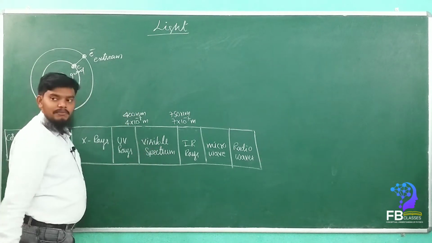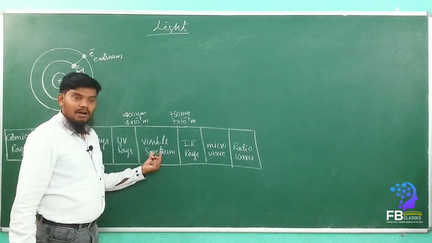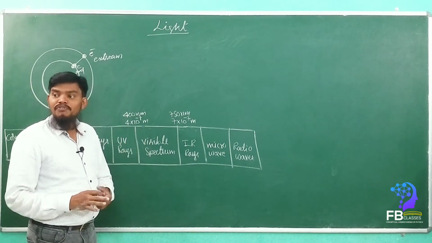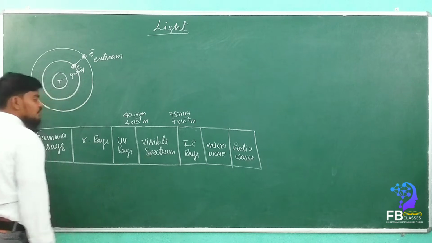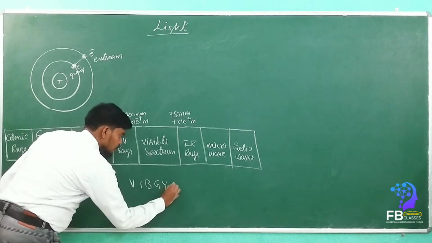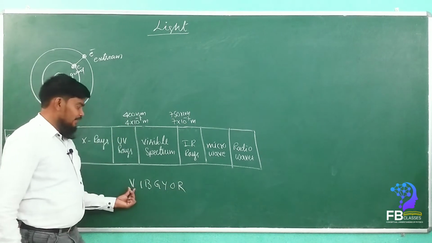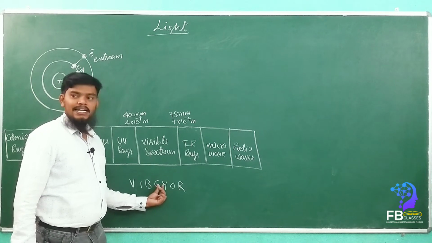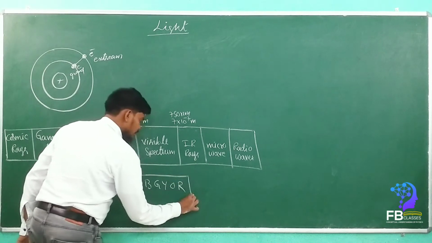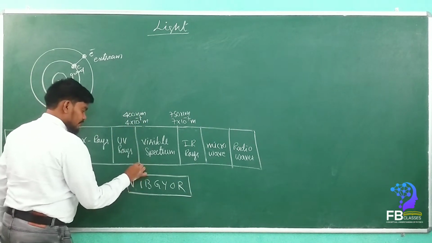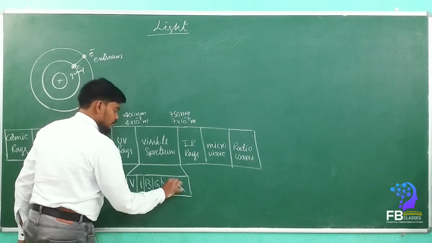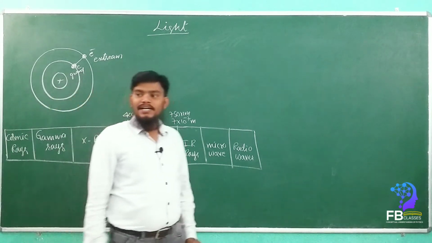See here, the visible spectrum. Here we are again saying spectrum, because this is the white light. The white light has a combination of again 7 colors. We know that. Which are those? VIBGYOR. Which are those, my dears? Violet, indigo, blue, green, yellow, orange, red. These are the visible spectrum colors, which come from white light. Got it? So this arrangement is in a sequence order.